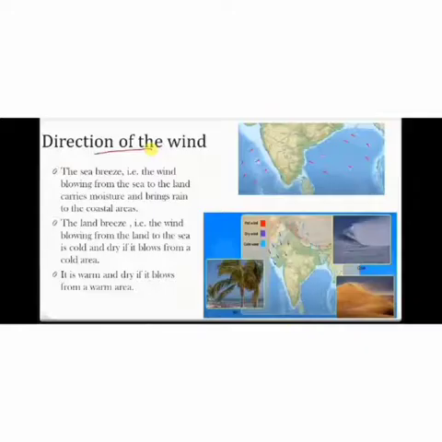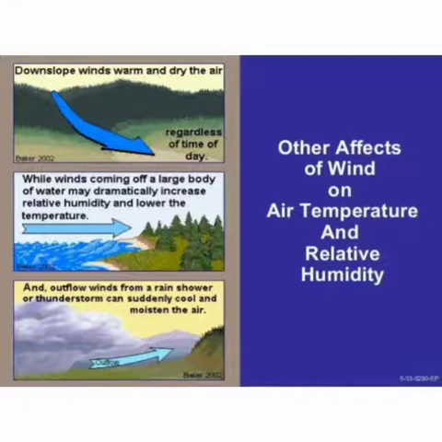Next is the wind and humidity. Winds also have an effect on the climate of a place. Depending on the region of the wind, it may be either hot or cool. Winds blowing from the sea carry moisture and are cool, while wind blowing from the desert area is hot.